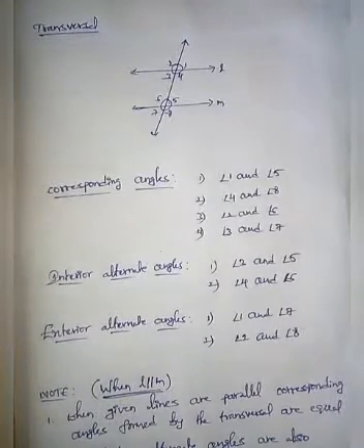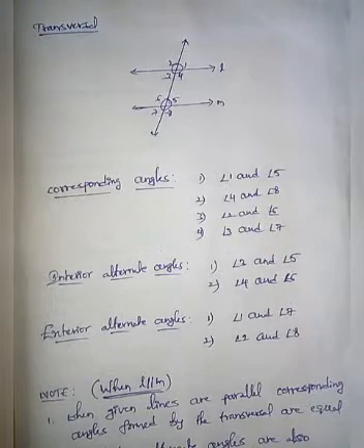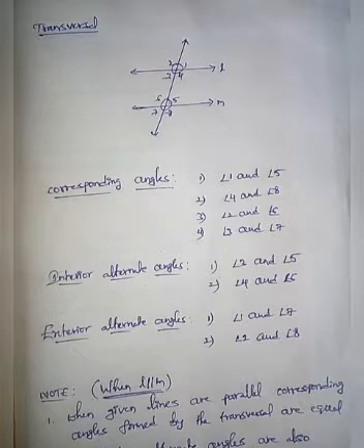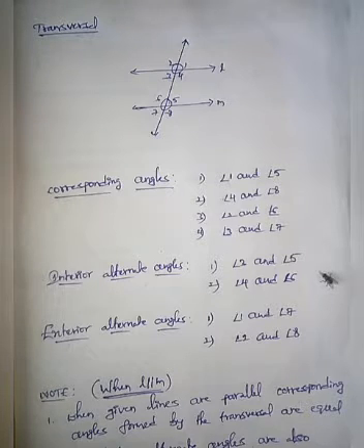Now we are going to learn about the transversal concept. What is a transversal line, and what are the angles formed by the transversal line, etc. So first, start with the definition of transversal. What is a transversal? If two or more lines are intersected by another line at distinct points, then the line is said to be a transversal line.